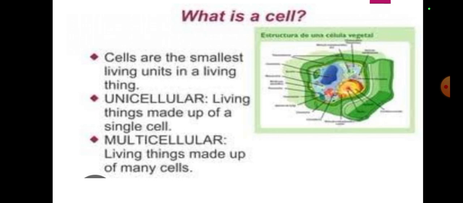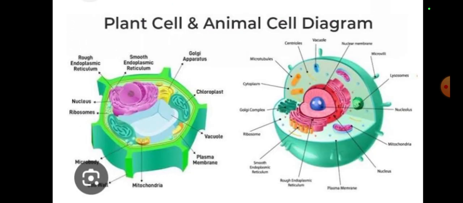Unicellular, multicellular living things, objects, everything is made up of something, but living bodies are made up of cells. Everything is made up of atoms, but living bodies are made up of cells and atoms. Plant cell and animal cell diagram.